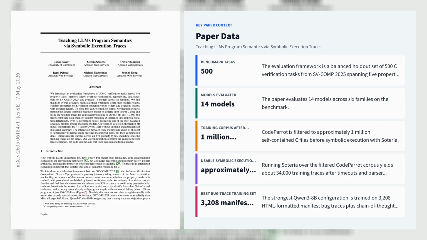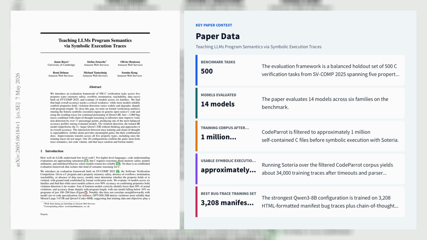Let's explore the third paper, Teaching LLMs Program Semantics via Symbolic Execution Traces. This paper asks whether large language models can be taught low-level program semantics, not just code surface patterns, by training on symbolic execution traces. The authors build a 500-task C verification benchmark from SV-COMP 2025, spanning memory safety, overflow, termination, reachability, and data races.